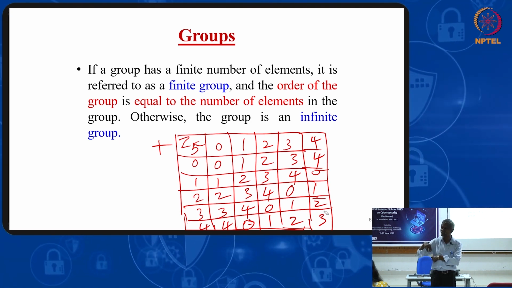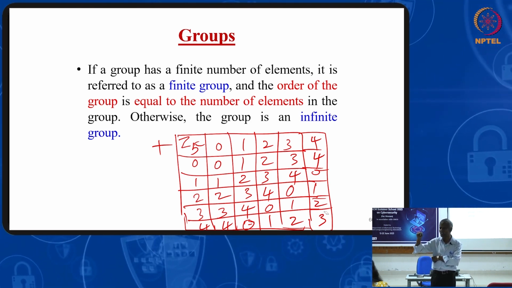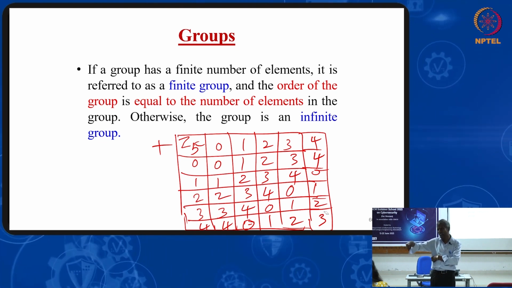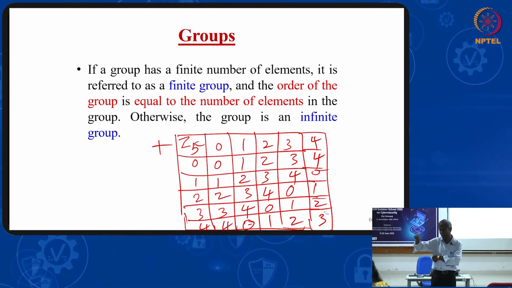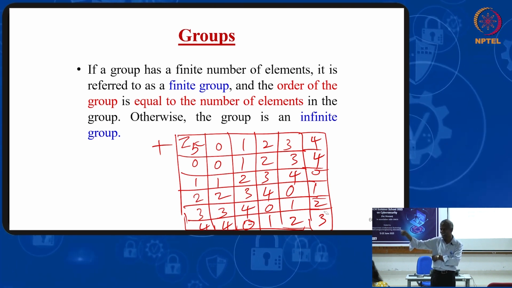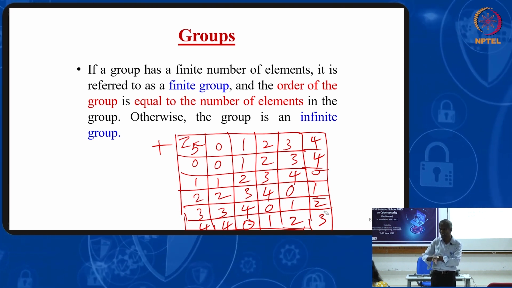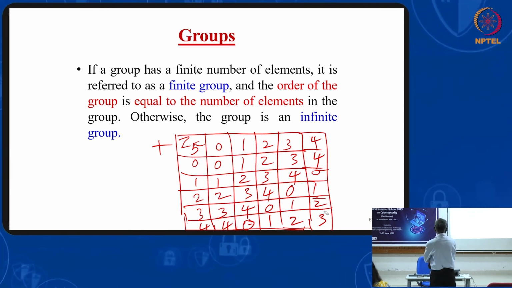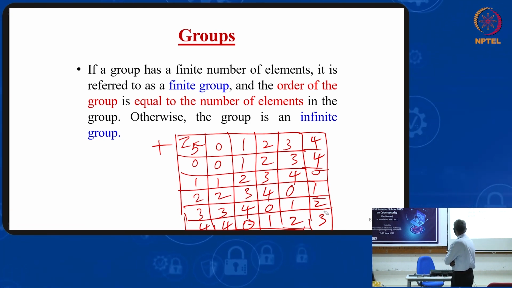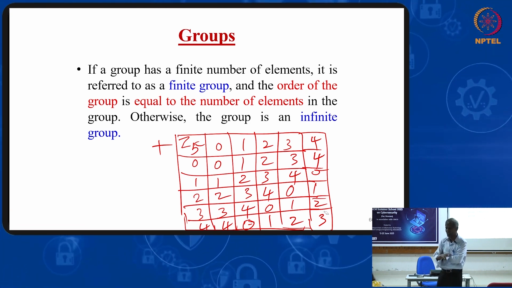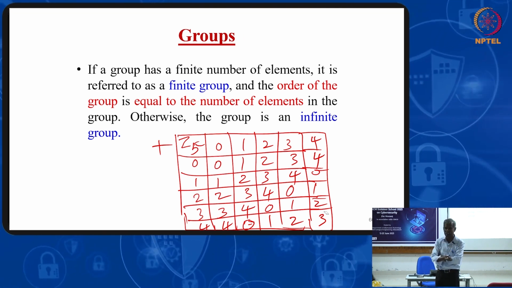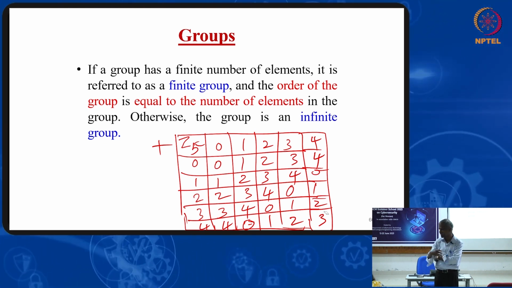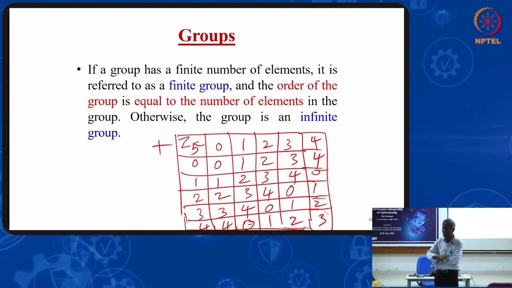No, minus 3 is not 2. Minus 3 is equal to 2 only. Minus 3 is equal to minus 3 plus 5. It is equivalent to plus 5 also once again. So minus 3 plus 5 is 2, 7, 12, 17, all are equivalent only. So minus 3 is also correct, but it is 2 only. What is the inverse of 4? 1. So we find inverse. So identity element is that, inverse is that, we can prove the associative law, closure property is known from the table, therefore it is a group.